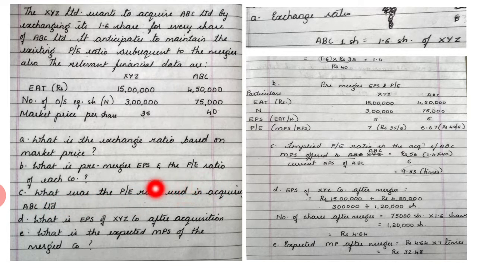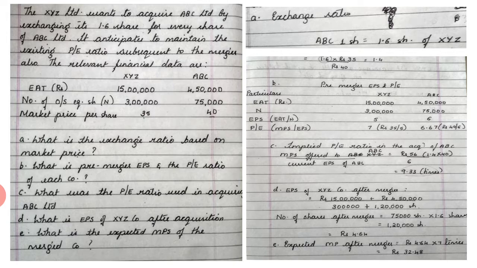So we have to find out something called an implied PE ratio. Then fourth question is, what is EPS of XYZ after acquisition? And last question is, what is the expected market price of the merged company? So these are the 5 questions asked to us. Let's try to solve them one by one.